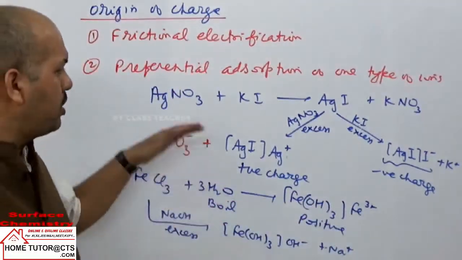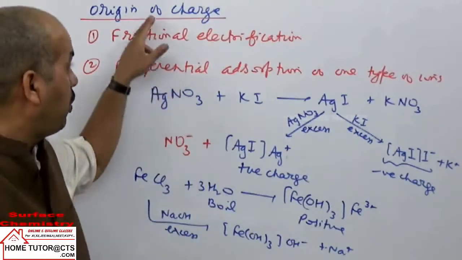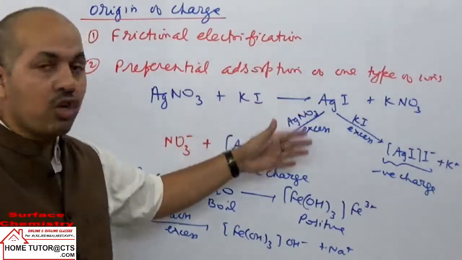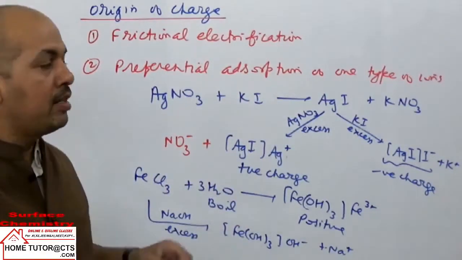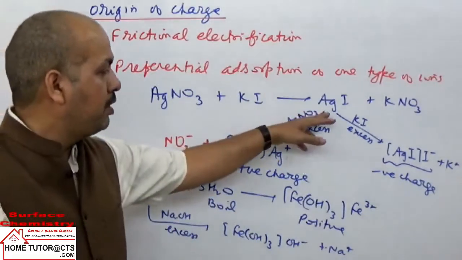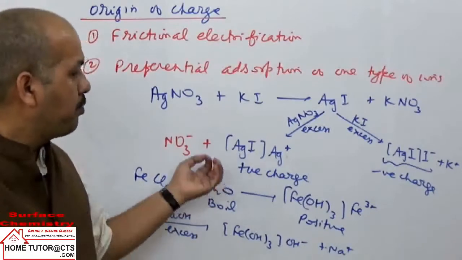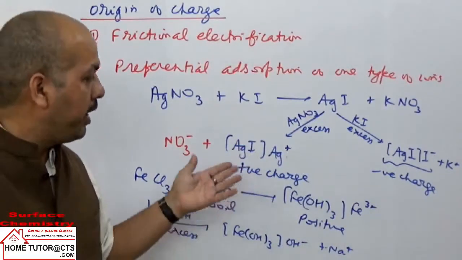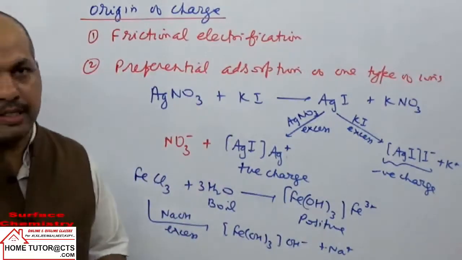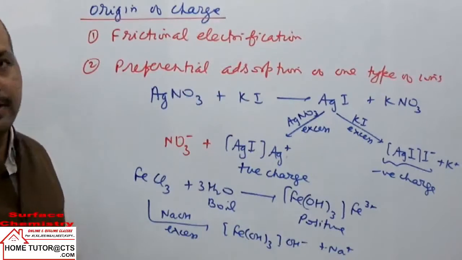So this is quite an accepted theory for the origin of charge on the dispersed phase particles: one of the common ions will be adsorbed extra by the precipitate or sol prepared, and then they get the charge on the dispersed phase, either negative or positive. Are you clear? Preferential adsorption of one kind of ions.